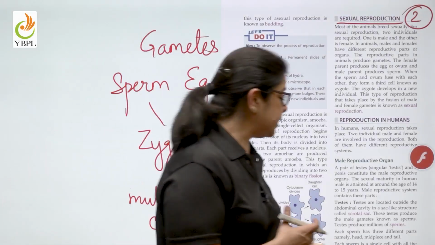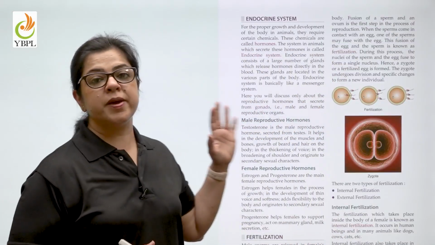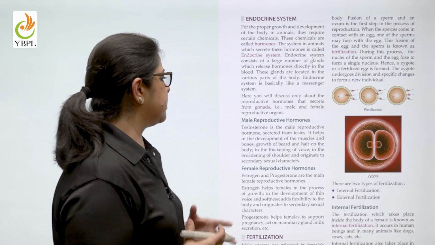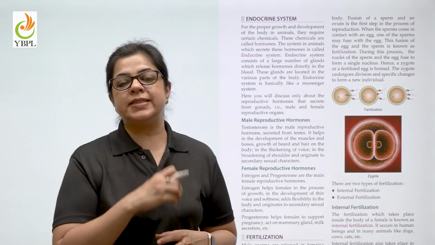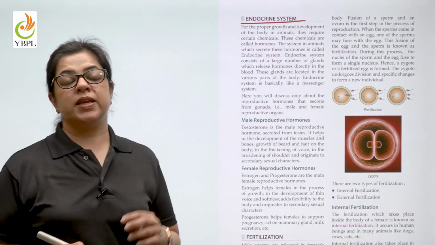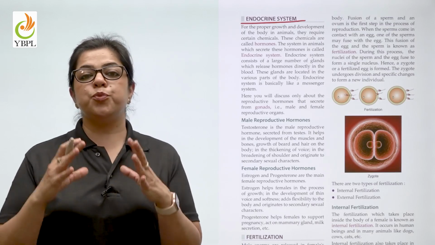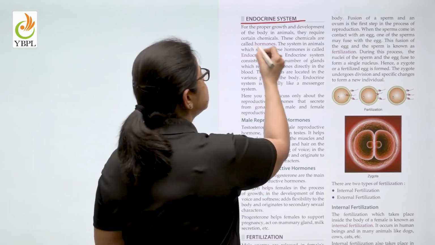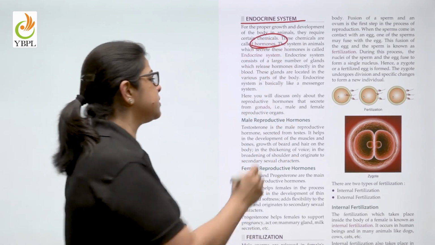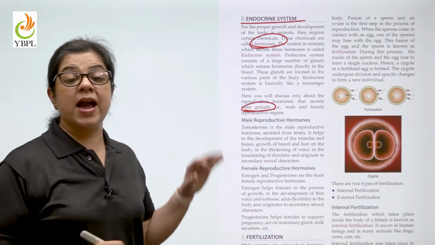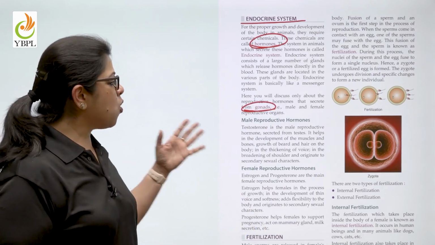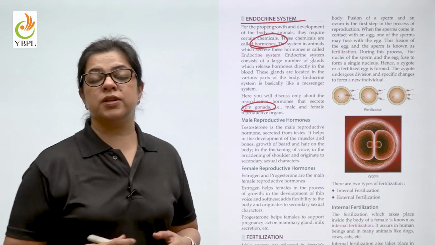So children, we have seen and understood in the video how these specialized organs take care of the entire process of producing a young one. Now let us understand who tells these organs to do what. So there is this endocrine system inside our body. This system produces chemicals which are known as hormones. Now these hormones reach the sexual organs, the gonads, and bring out certain changes or certain activities that we have just read. So what are the hormones that inspire reproduction in males?